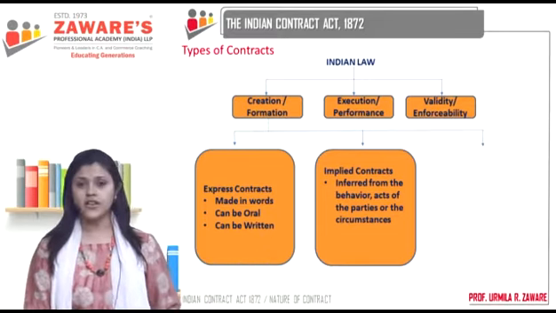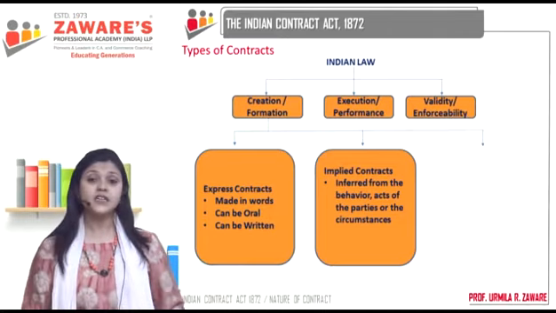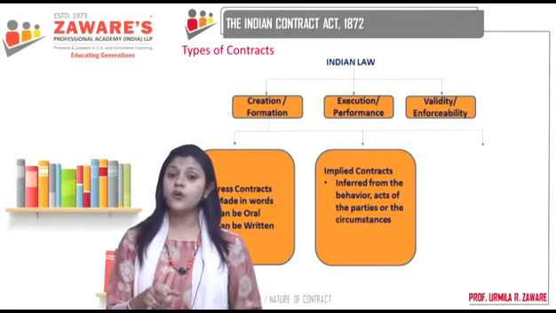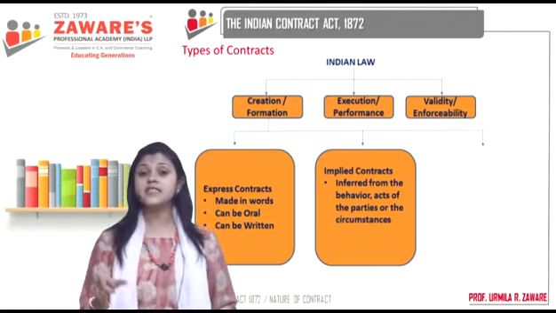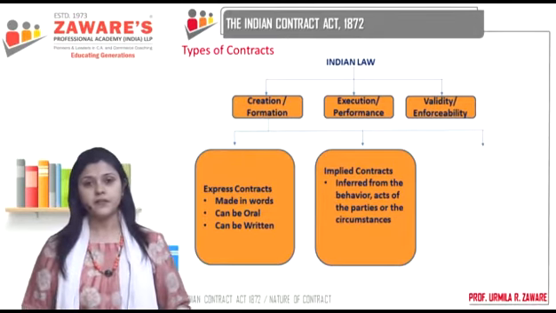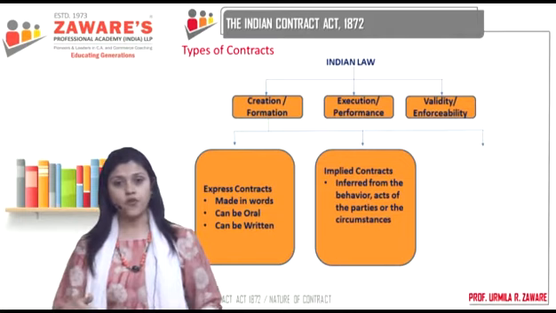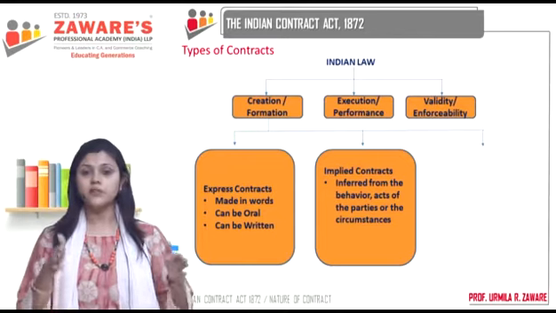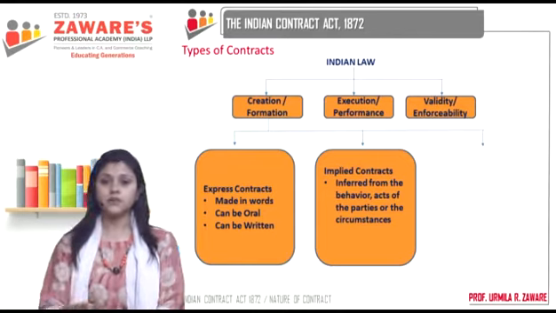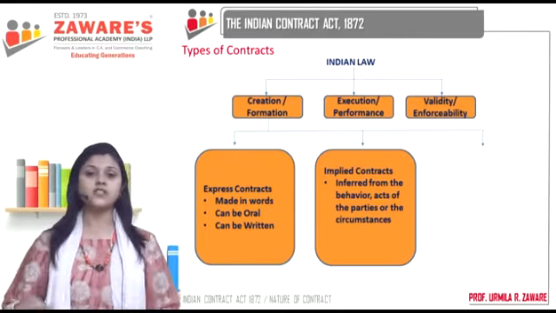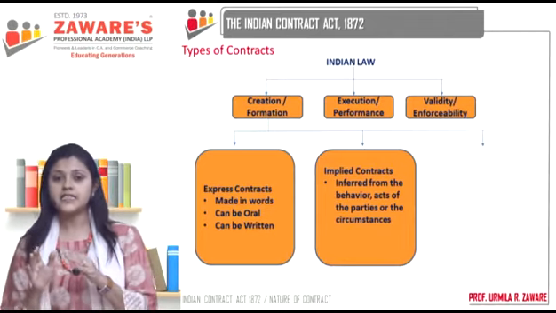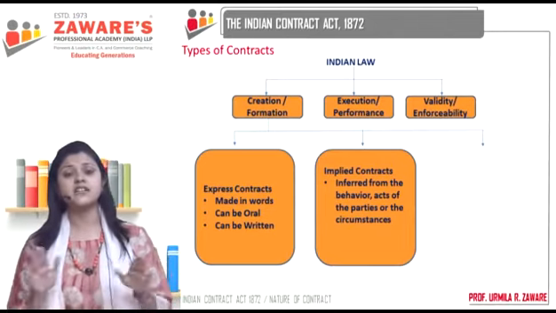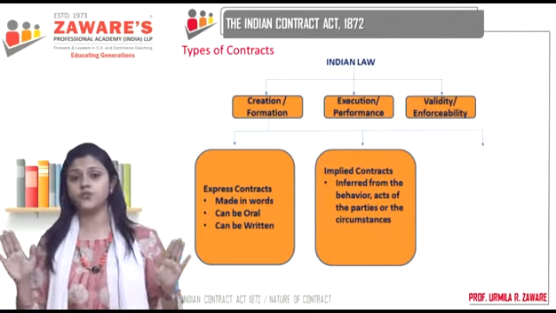Second is implied contracts, where words are not used, but a contract has been entered into. How do you know? This is inferred from, that is implied from, the behavior or acts of the parties. Let's take a very simple example. You are waiting on the platform. You have just got down from the train. You have your luggage in front of you on the platform. There is a coolie who comes. You can make out that he is a coolie because he is wearing the coolie's uniform. He comes and he picks up your luggage and starts walking. He has not said a word to you, nor have you said a word to him.